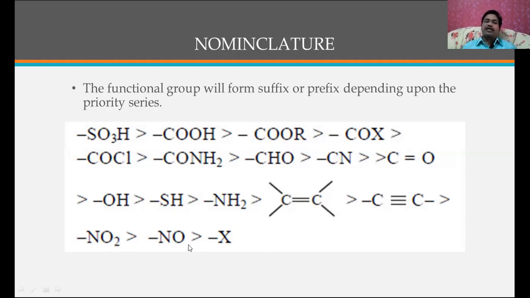This is going to be the priority rule. Whenever this comes, it is given priority as per the IUPAC rule.